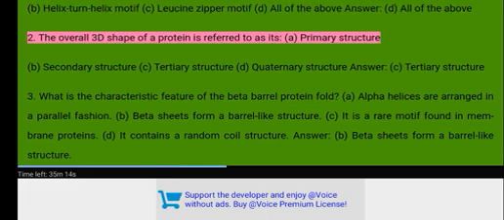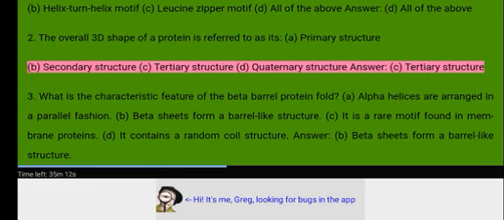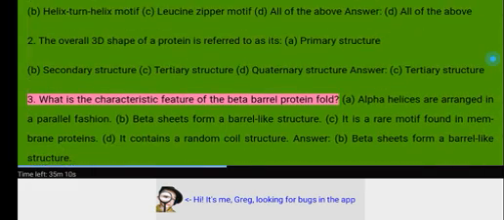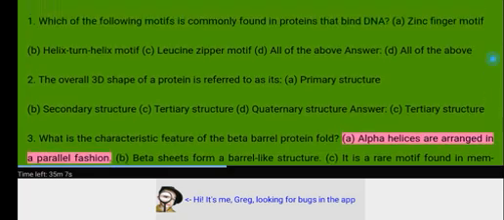2. The overall 3D shape of a protein is referred to as its: A. Primary structure. B. Secondary structure. C. Tertiary structure. D. Quaternary structure. Answer. C. Tertiary structure. 3. What is the characteristic feature of the beta barrel protein fold? A. Alpha helices are arranged in a parallel fashion. B. Beta.